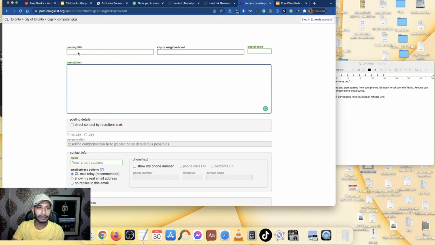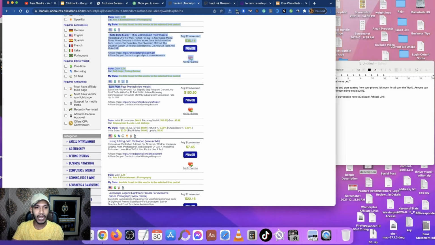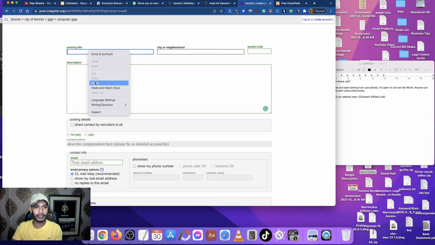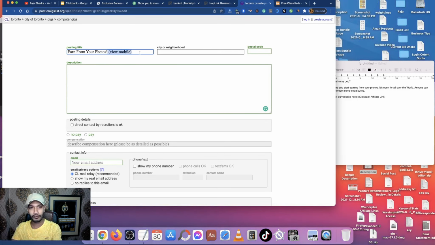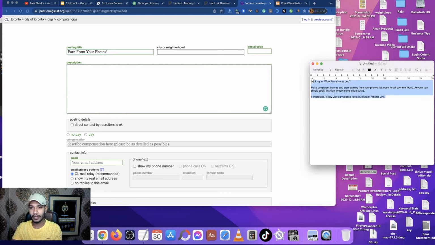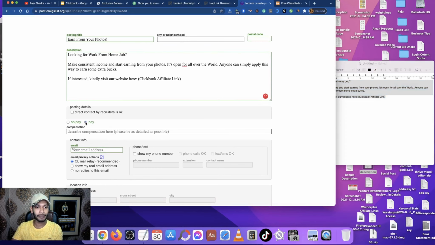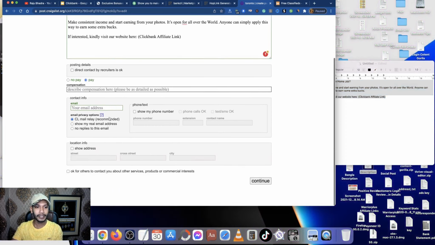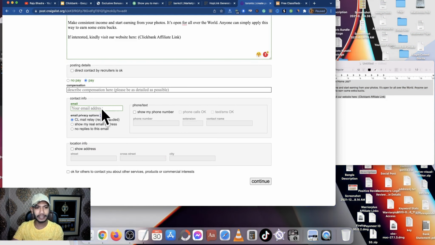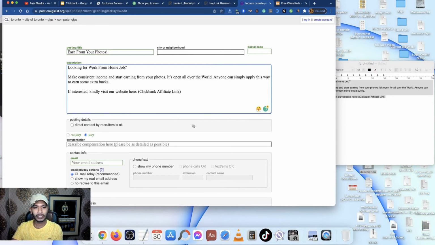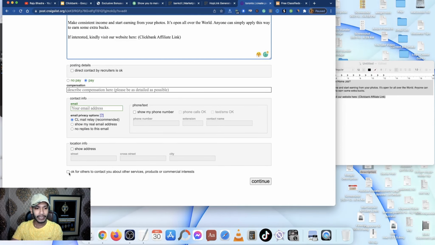Then at the first you have to make a title. You can make a title like this, earn from your photos. That's the title, earn from your photos. Then the description, you can put this in the description. Then click the pay option. Here you can put your email address and you have to fill up everything, the city, then the postal code, then everything.